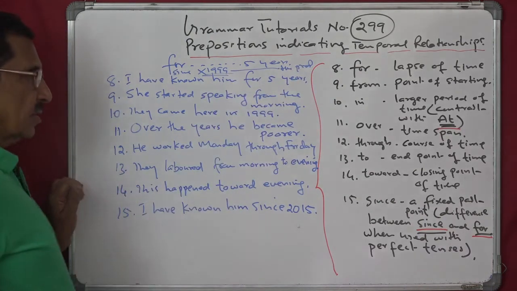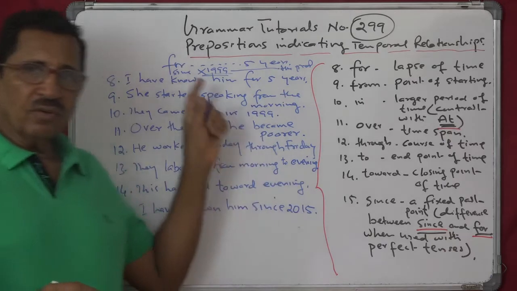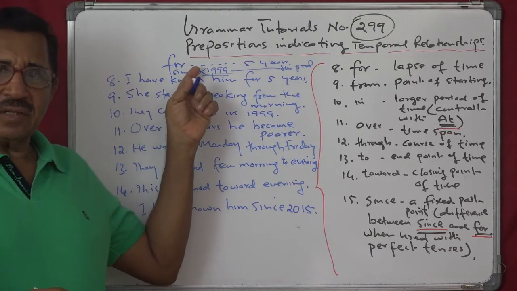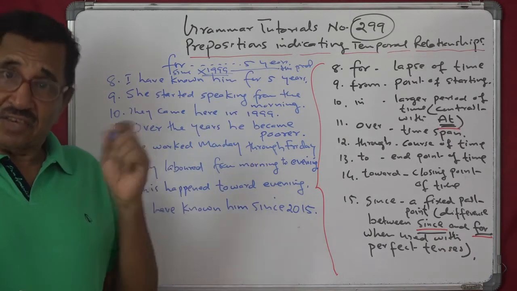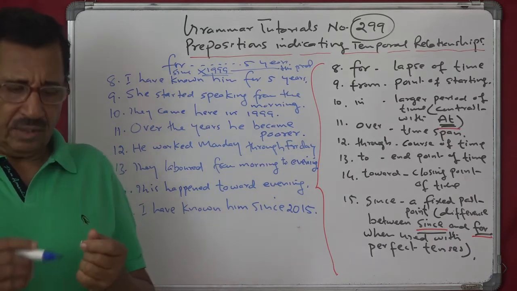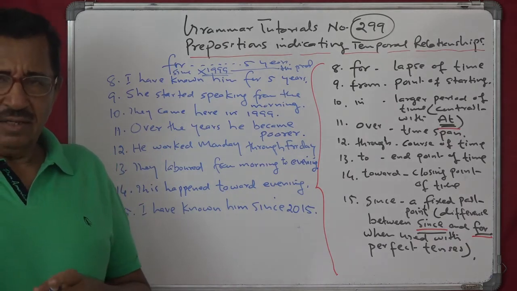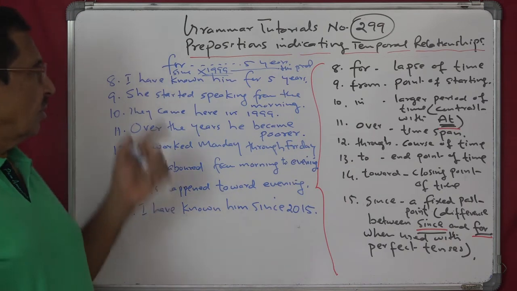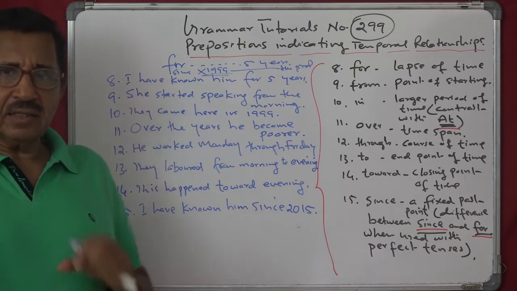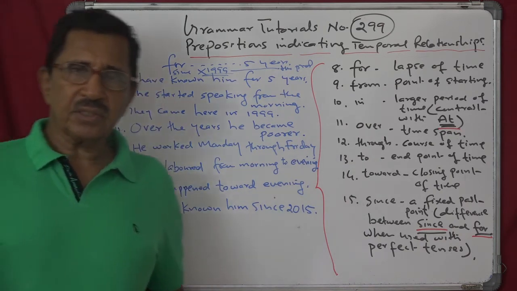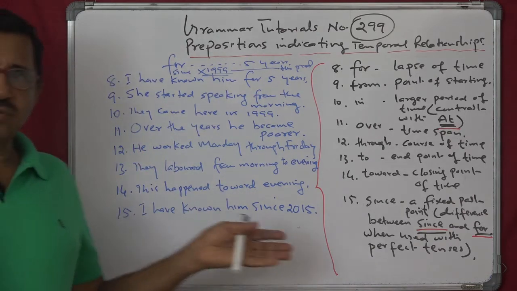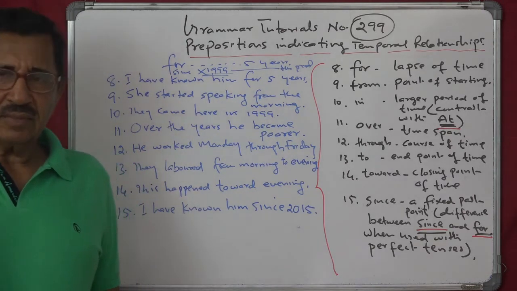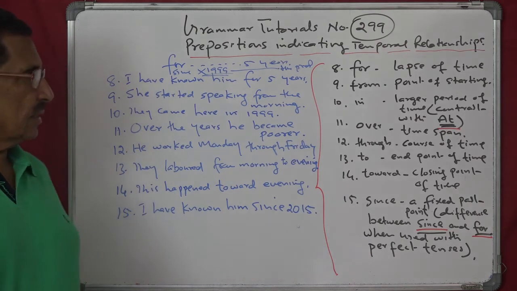So for has no fixed point in the past, but since has a fixed point in the past. Very often you get questions like this, with a blank: use the correct preposition, for or since. I think the temporal relationship is clear to you now.